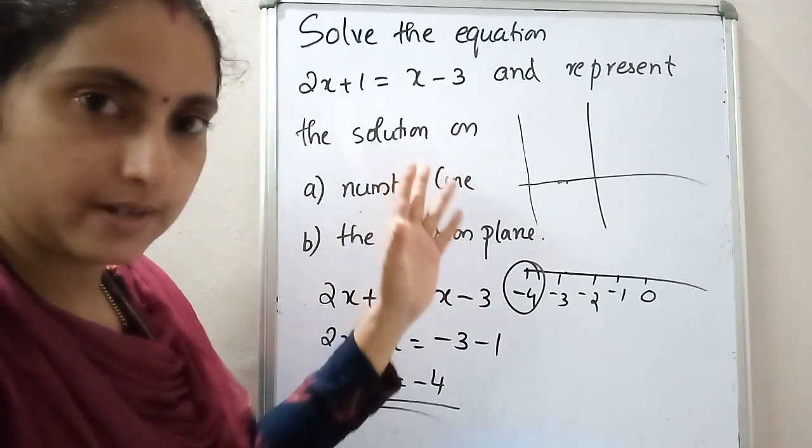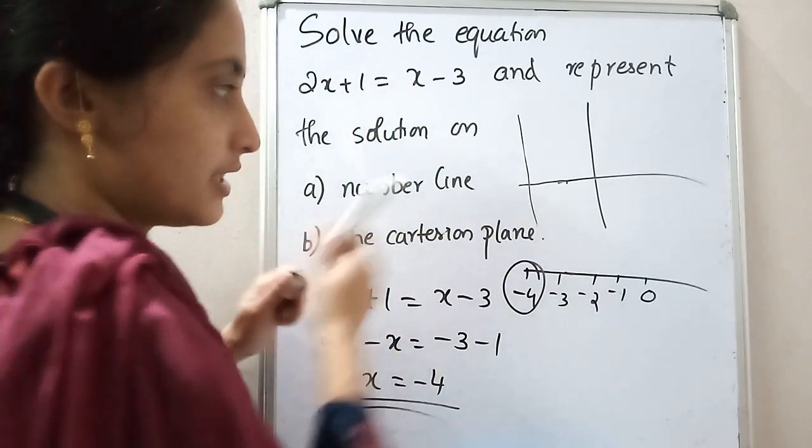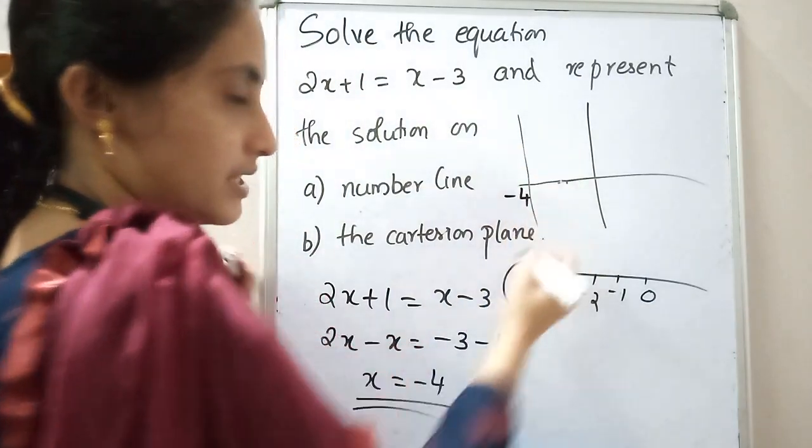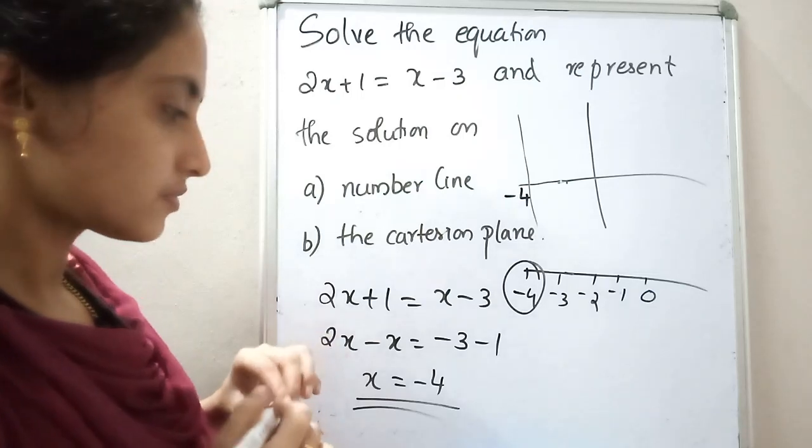Minus 4 is one point. That is here. This point will be minus 4. Likewise. Okay. Hope you are clear.